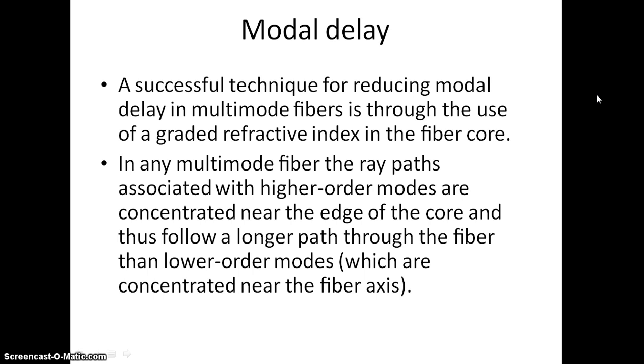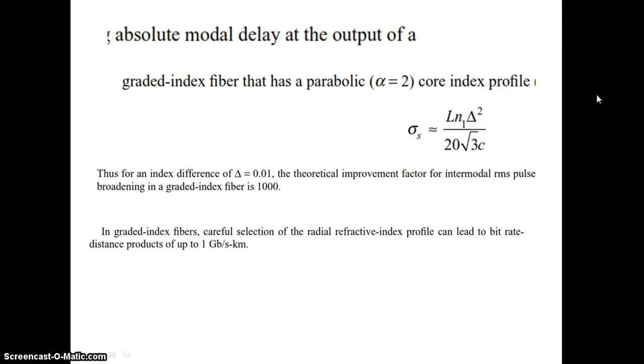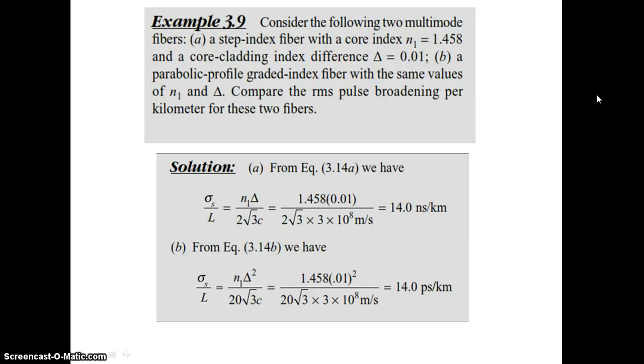Okay. So the waves propagating at the larger radius will travel with less velocity. Likewise, if the refractive index is reduced, the velocity increases. Since the refractive index reduces, the velocity across the higher order modes increases, so that we can reduce the modal delay. Since the speed of light in a material depends on the refractive index value, the higher order modes travel faster in the outer core region than those modes that propagate through the fiber center. So this reduces the delay difference between the fastest and the slowest modes, and this expression gives that. This is a problem showing that.